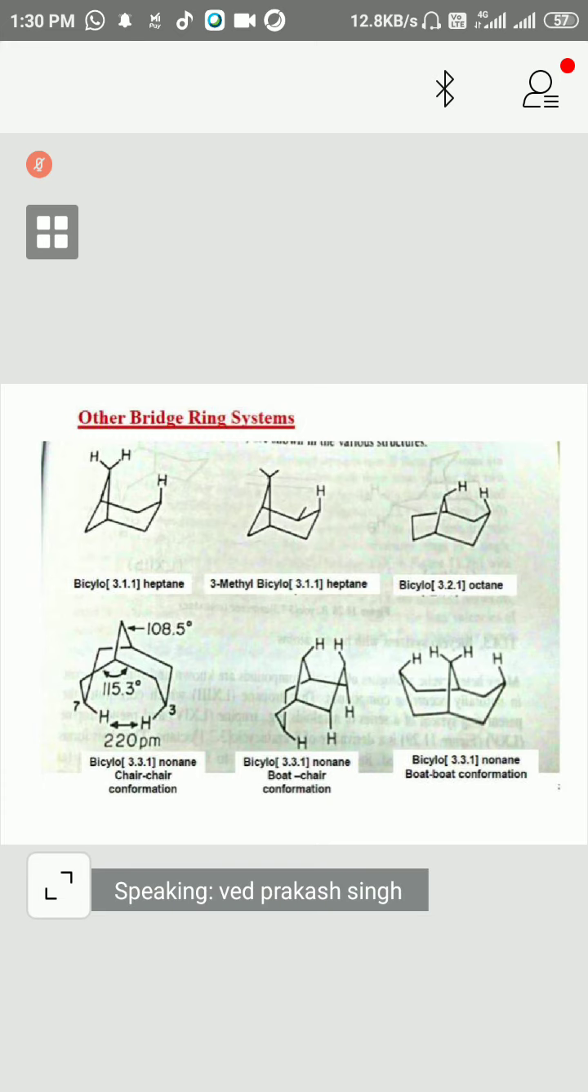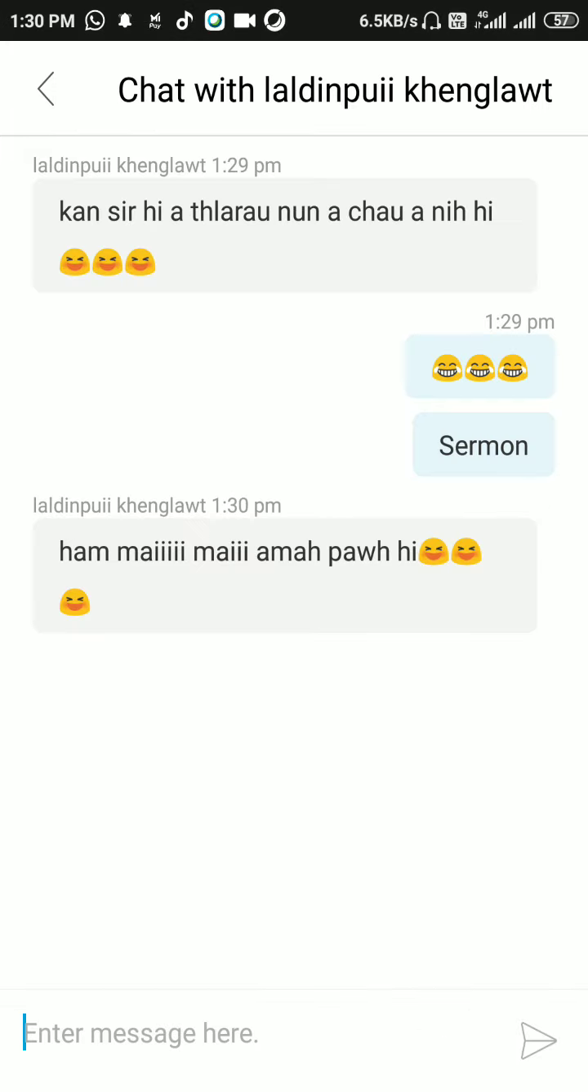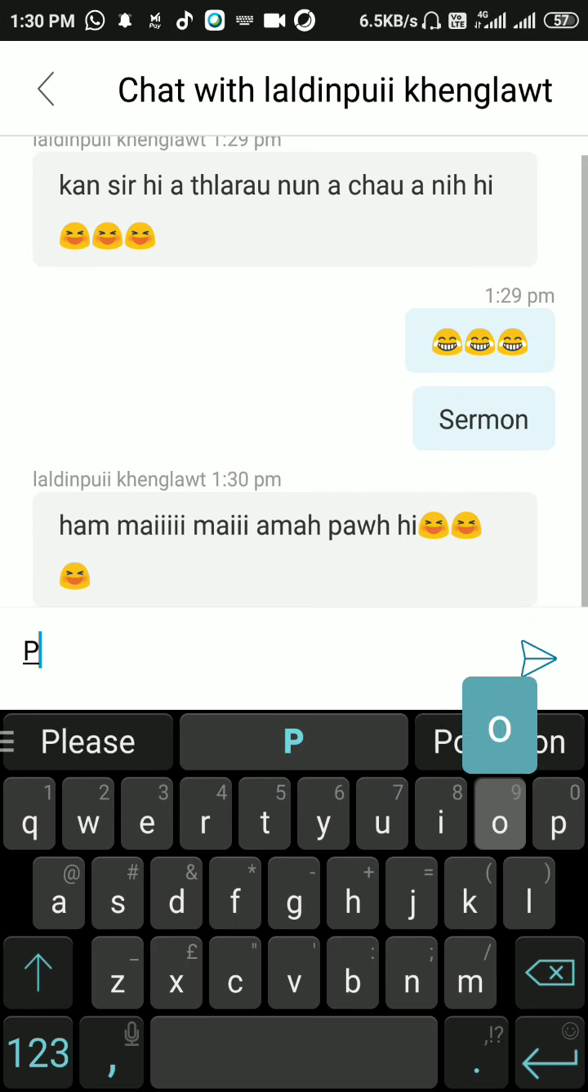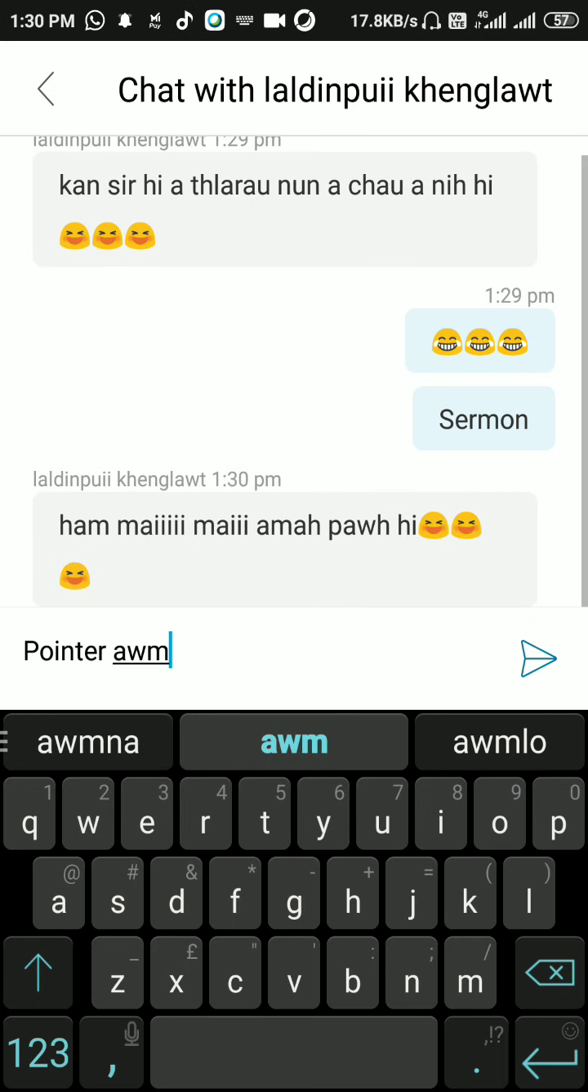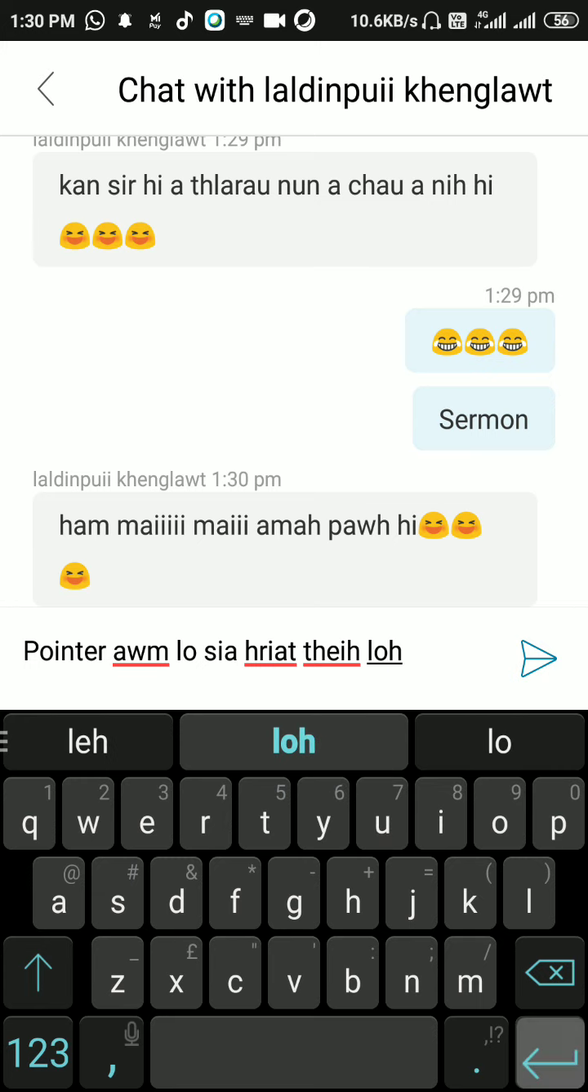In this one, three methyl bicyclo. So first, what are the groups we have to see? These two are here and one is here. So first we should give numbering. We can give numbering here. So one will be here. One, two, three, four, five, six. So how many here? So if these two are hydrogen, then this name is correct. Otherwise, this name is not correct. Only if these two are hydrogen.